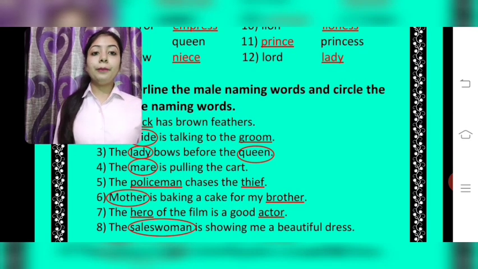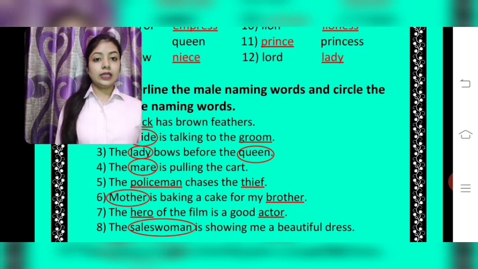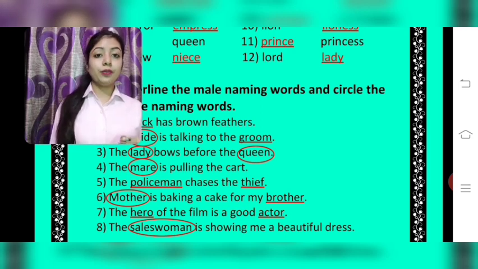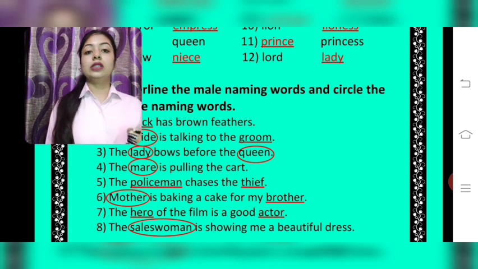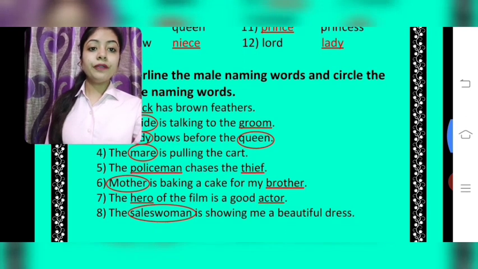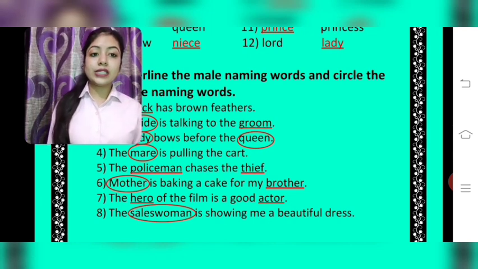Fourth, the mare is pulling the cart. I already told you, the female of horse is mare. So mare is a female naming word. It is a noun also because it is the name of an animal. So circle mare.